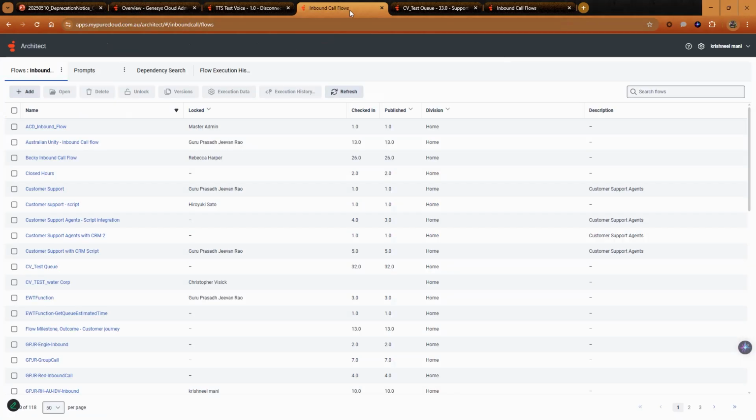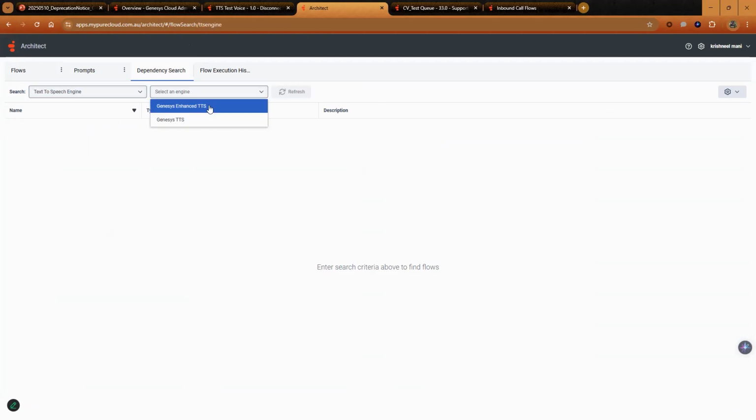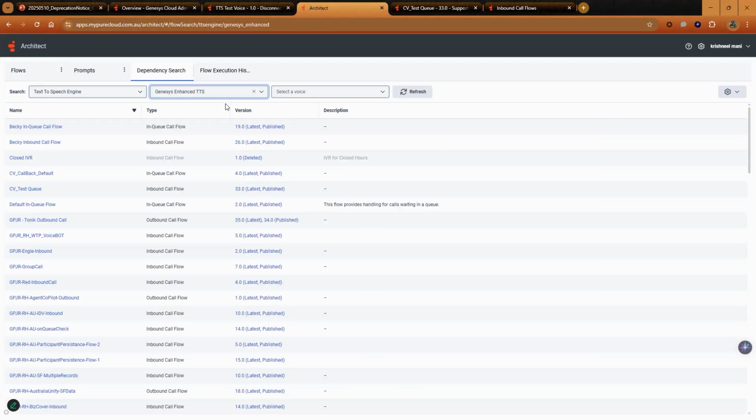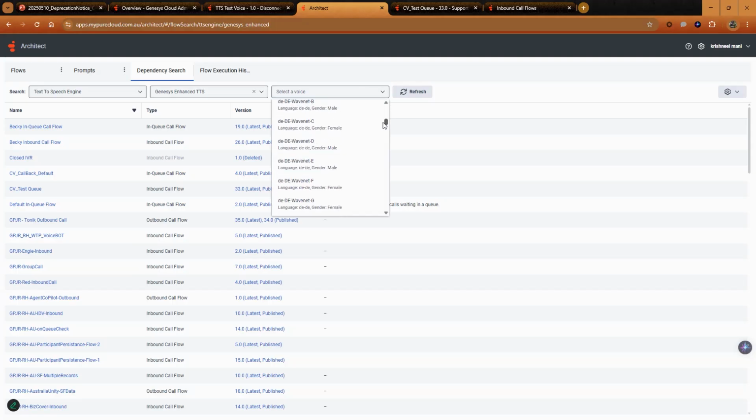To confirm all the flows that use Genesys Enhanced TTS, navigate to Architect, select Dependency Search. Under Search, select Text-to-Speech Engine. Under Select an Engine, select Genesys Enhanced TTS. Note, at this point, you will be presented with all the flows that are using Genesys Enhanced TTS. To further filter the search, you can select specific voices that are being used in your organization.